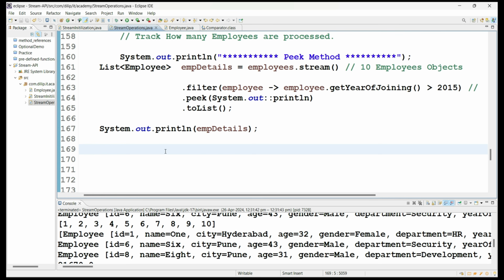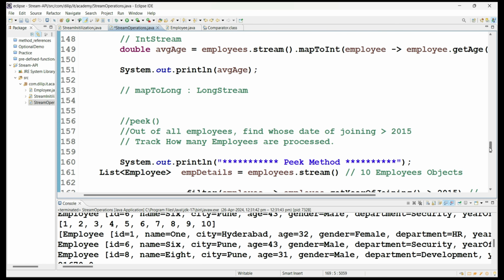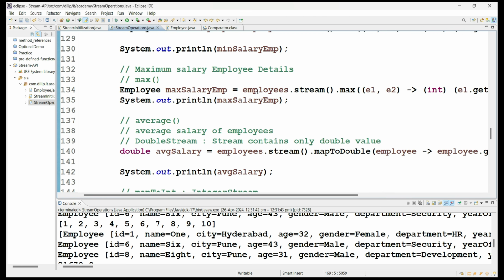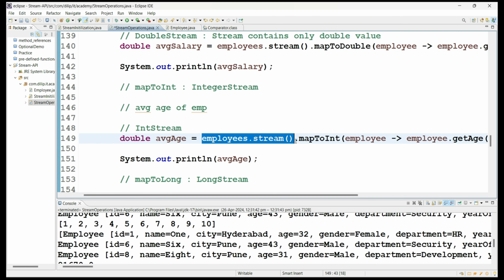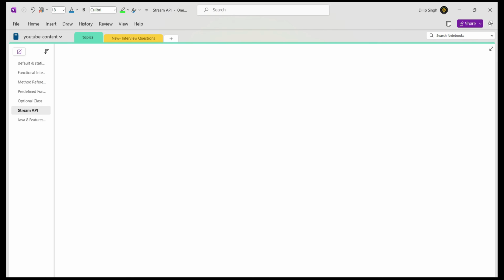Okay, so before moving to the collectors class and collect method, there is a method called reduce also. Before moving to that, I would like to give you one more point here. As of now, we created stream instances from the list n number of times. In the same operations class itself, we have created stream instances everywhere, right? Employees.stream, employees.stream, employees.stream.